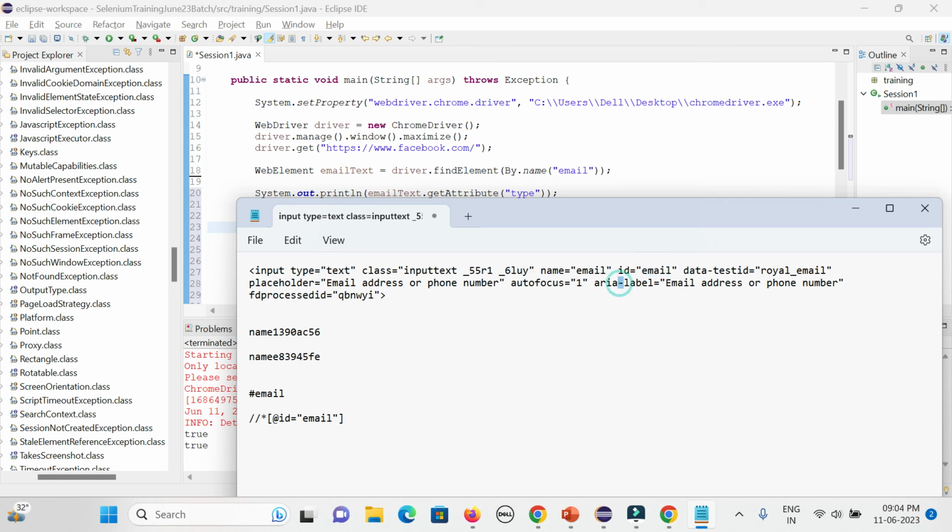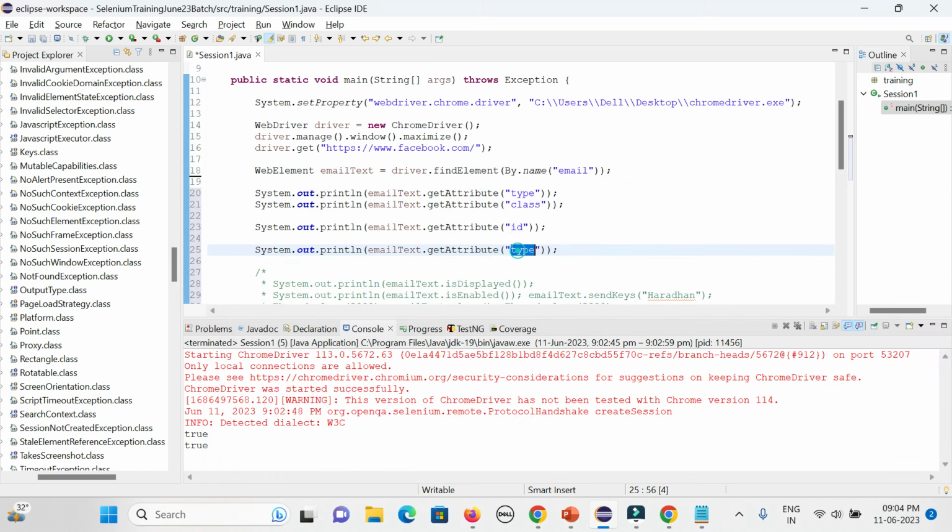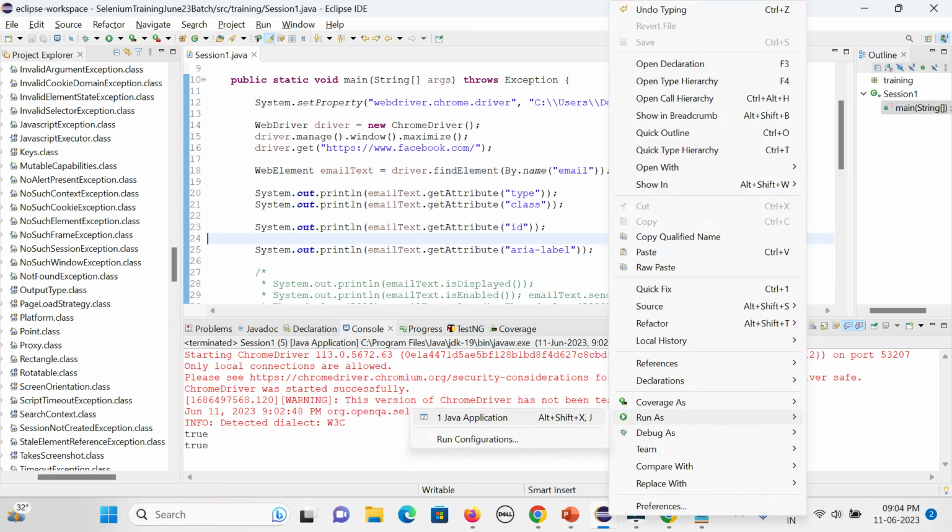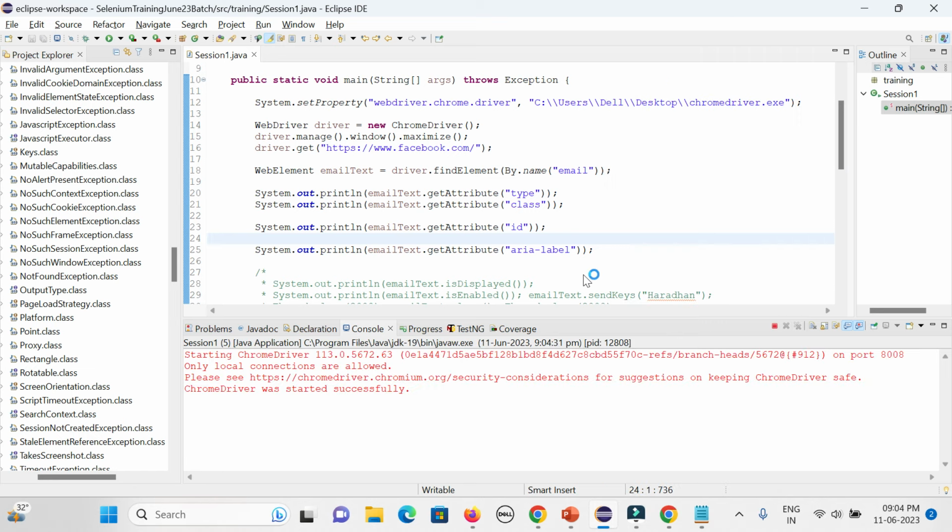Suppose aria-label also I can get. What value will it print? It will print email or phone number like that. So that is the way. For the tag part you cannot get it, but for the remaining ones you can get the details, and then you can store them in some expected variable, and you can also validate with the actual part.